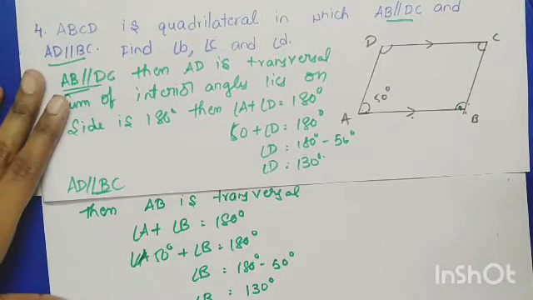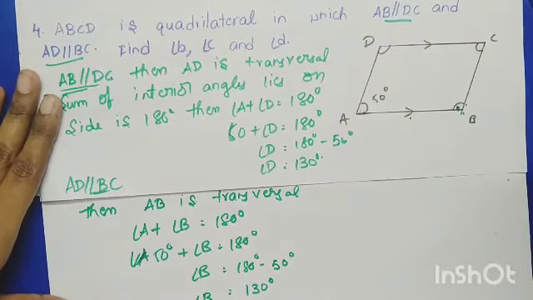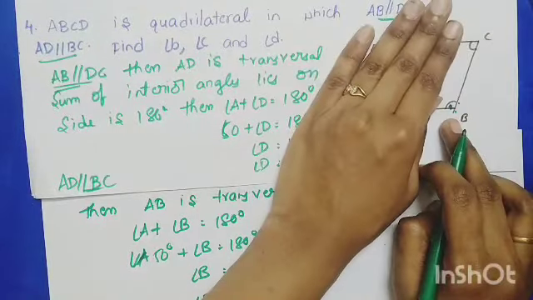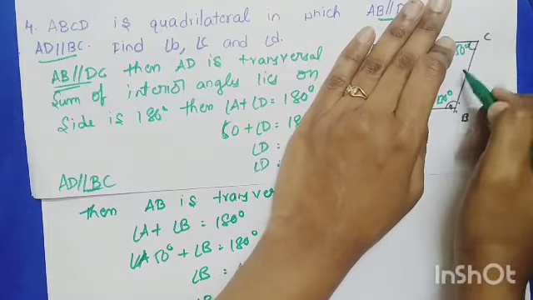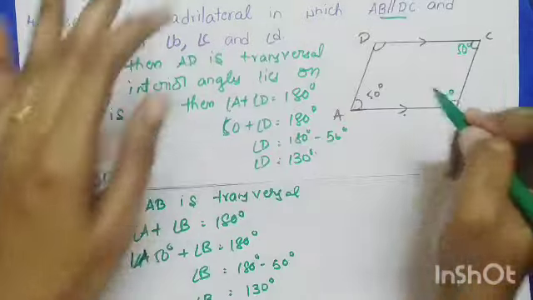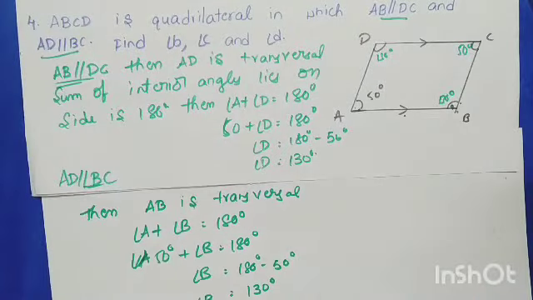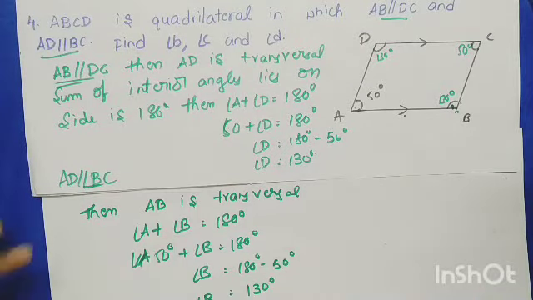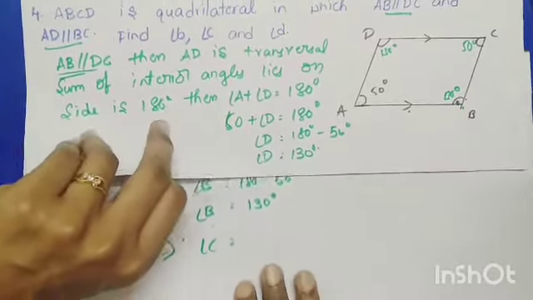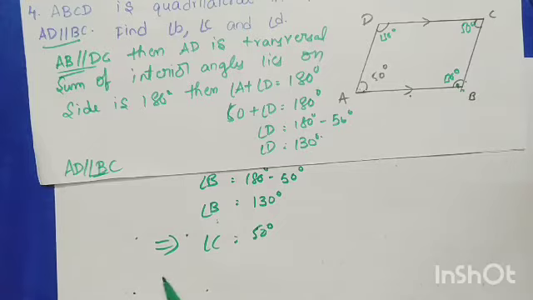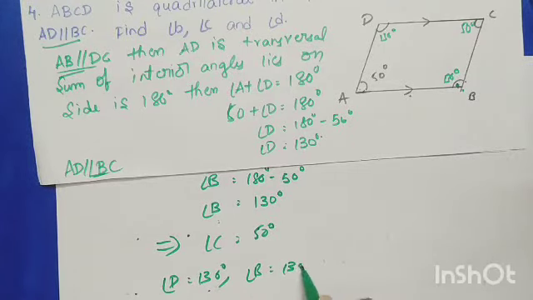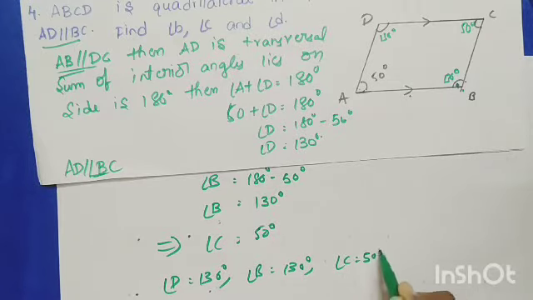Automatically, in the same way, we may get angle C. If you take it as a transversal, if it is 130, then it will be 50 or not? Because they are on the same side of the transversal, na? Once you are familiar with these sums, by seeing only you are able to tell the answer, children. So angle D equals 130, angle B is also 130, and angle C equals 50. Right? So now we move on to our next sum.